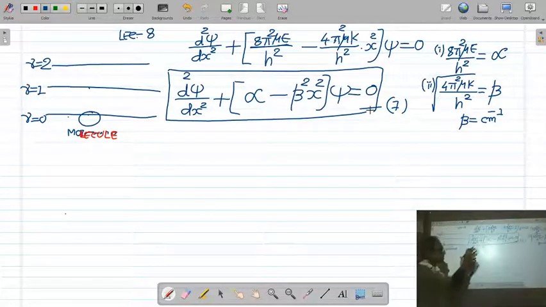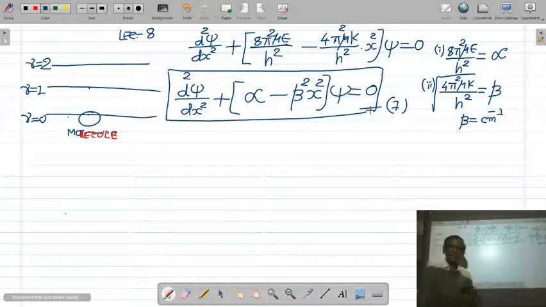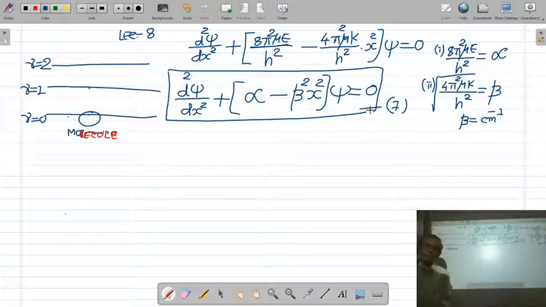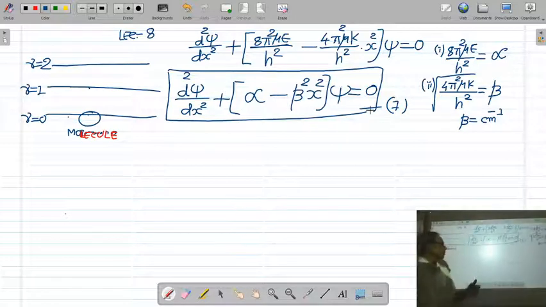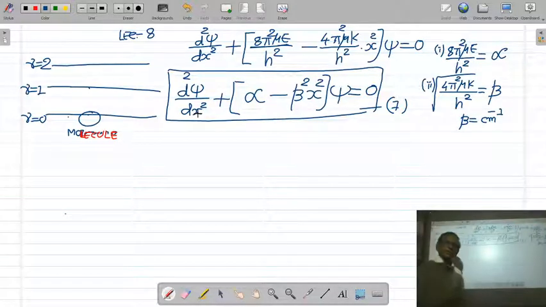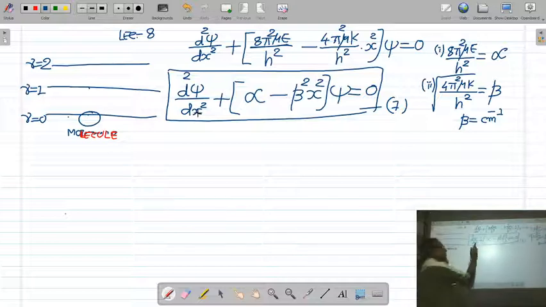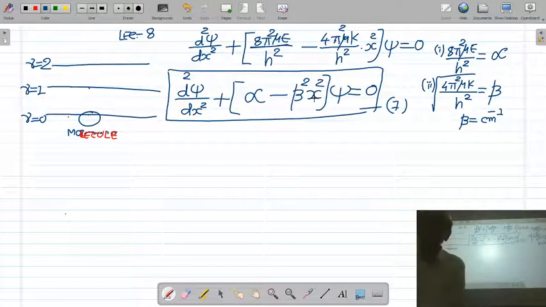Now, in order to solve this equation, all mathematical equations are dimensionless. They have no unit. So before we solve this equation, we have to convert it into a dimensionless form, because this equation has dimension. X is the displacement of the molecule from the equilibrium position, its unit is centimeter or meter. So before you solve this equation, you have to convert it into a dimensionless form.